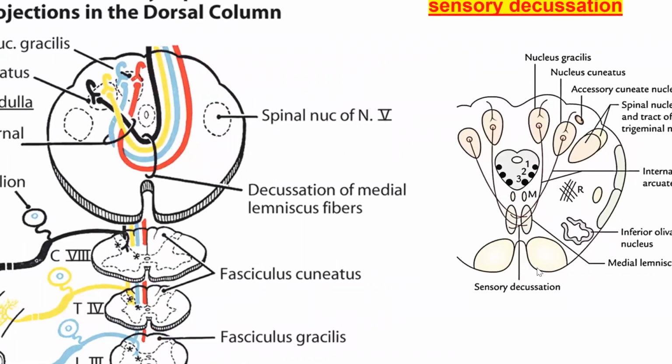The second order neuron fibers from the nucleus gracilis are crossing and are located anteriorly compared to the second order fibers from the nucleus cuneatus. This means that the lower part of the body is represented anteriorly in the medulla, while the upper part of the body is represented posteriorly. So this is about the dorsal column tracts.